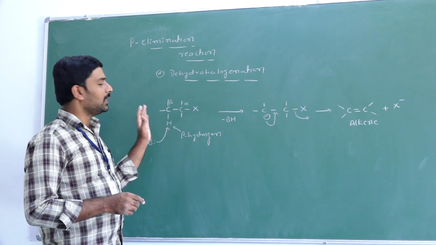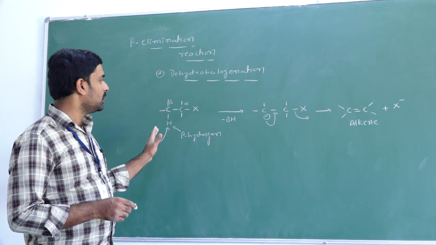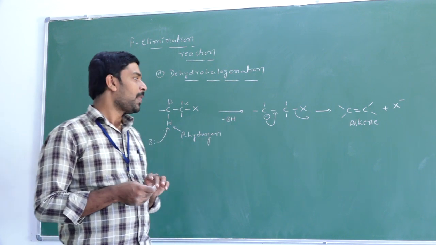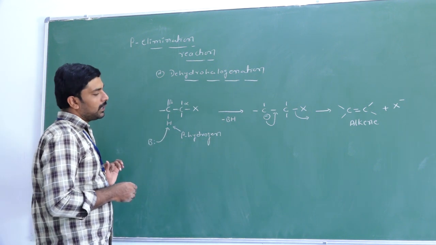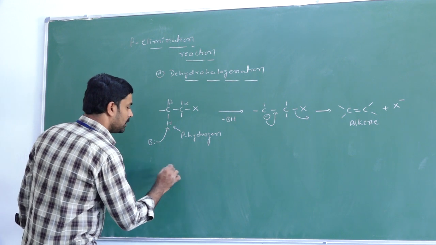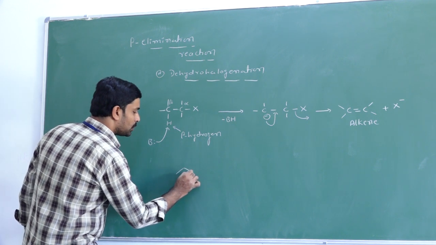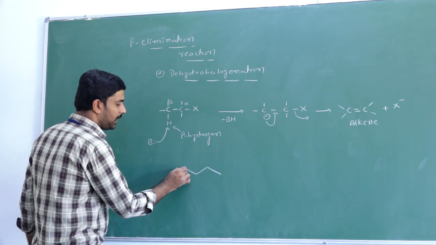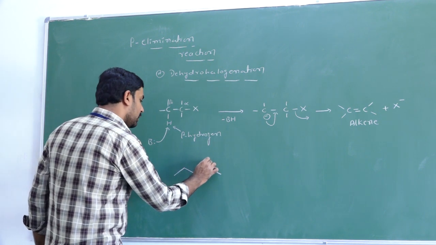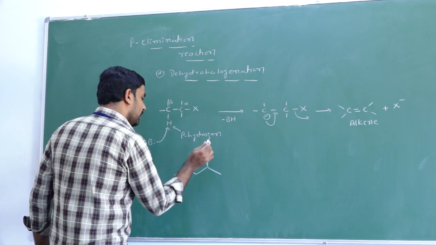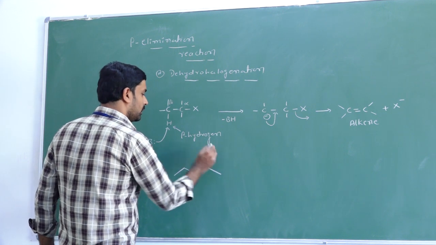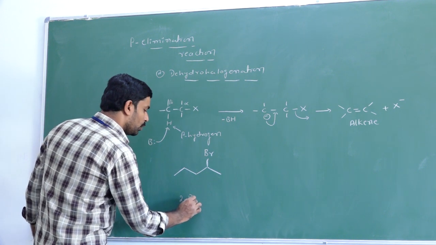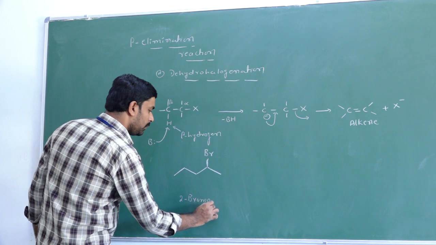If the reaction is to occur, what is the minimum condition for beta elimination? The alkyl halide should contain a beta hydrogen that is abstracted by the base, and you get the product as an alkene. For example, I will consider a very simple example. So 1, 2, 3, 4, 5, that is pentane. At the second carbon atom, it contains the bromine. So it is 2-bromopentane.